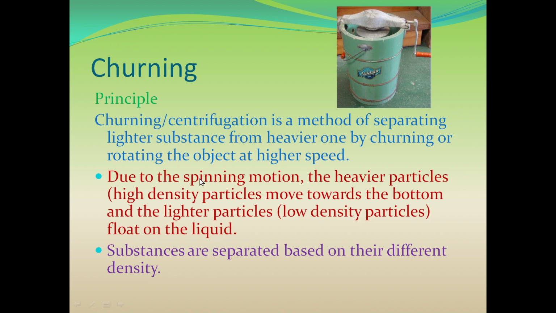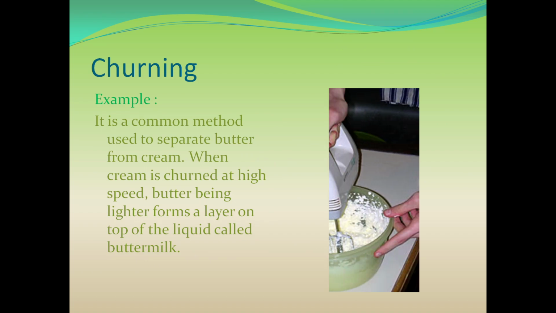So what is happening with the spinning motion? The heavier particles try to move towards the bottom and settle down, and the lighter particles float on the liquid, and you can separate the lighter particles from the heavier ones. Substances are separated based on their different density. Here the mixture should be of substances with different density. Depending upon the density, we can separate them.